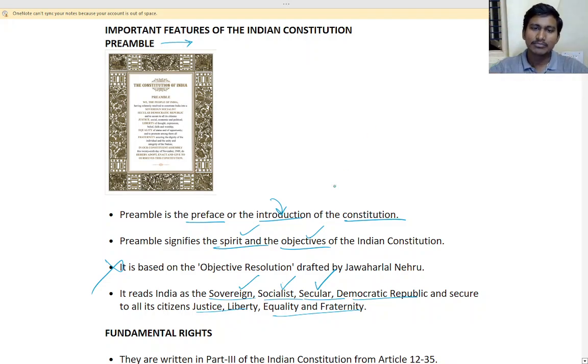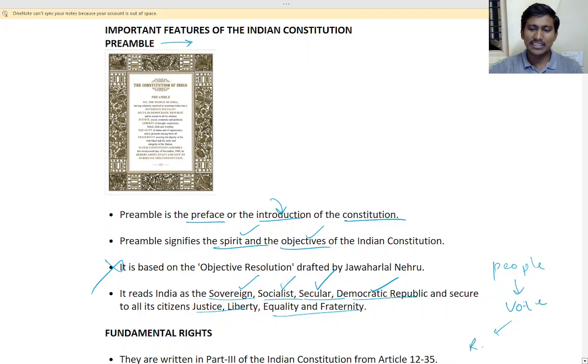Democratic republic, democratic means by the people, for the people, of the people, means we elect. People vote and elect the representative, isn't it?